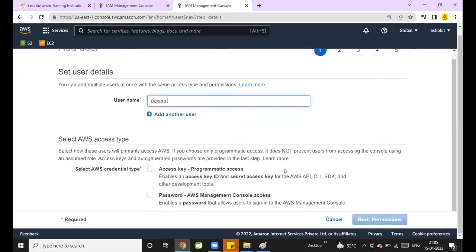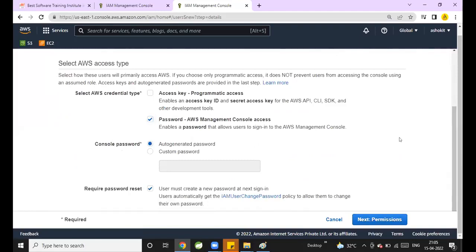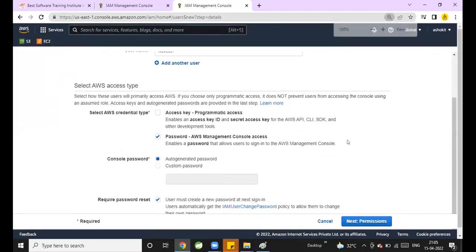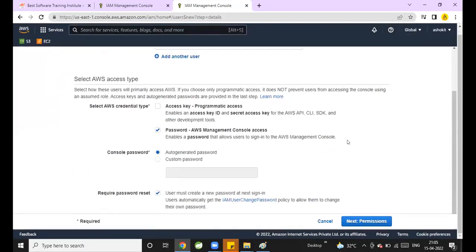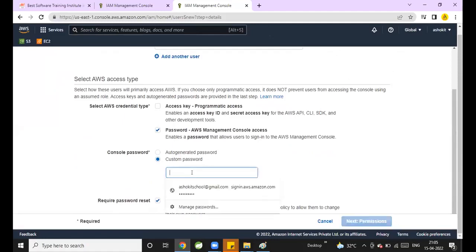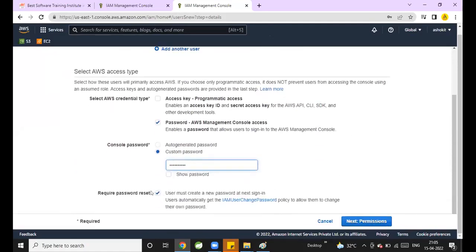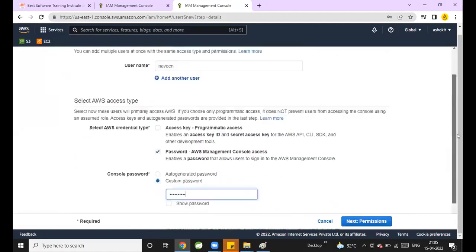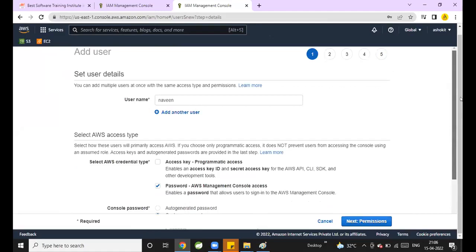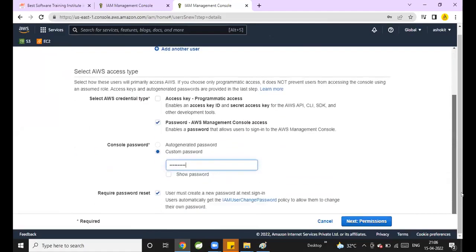Now I am giving password authentication for that user, a custom password. Required password reset. What is the meaning of required password reset? When he logs in, immediately he has to change his password.